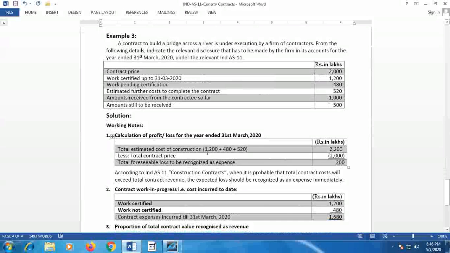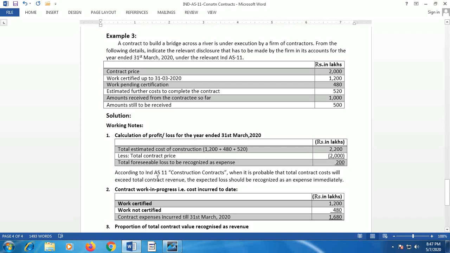So 1,200 plus 480 plus 520 becomes 2,200, the total estimated cost of construction. It is given here that 2,000 lakhs will be the total contract price, and hence there would be a loss to the extent of 200 lakhs, the total foreseeable loss to be recognized as an expense.